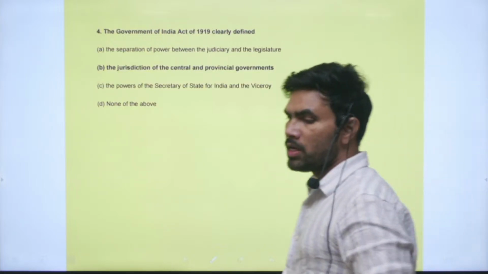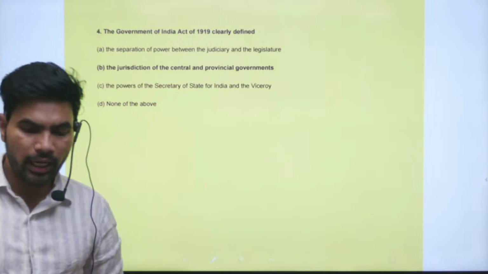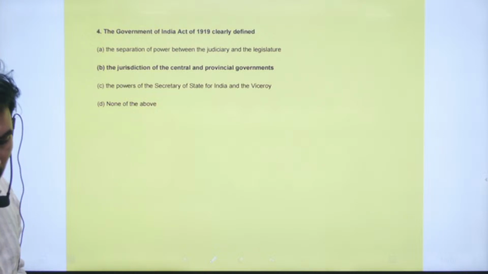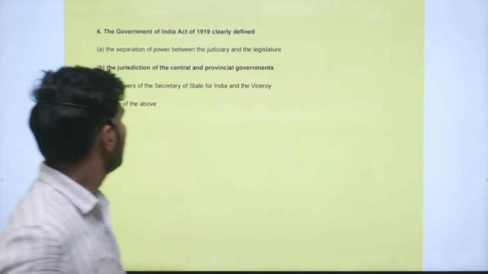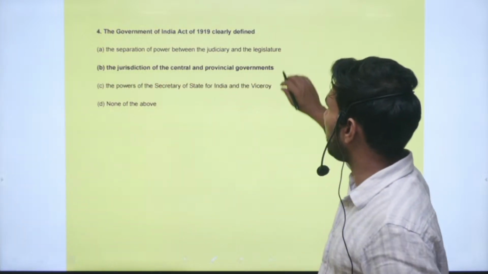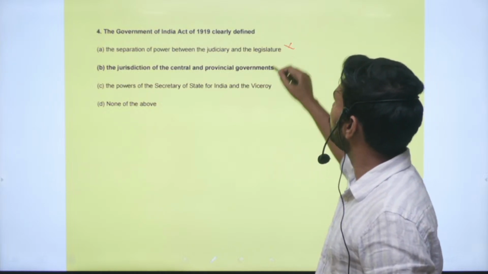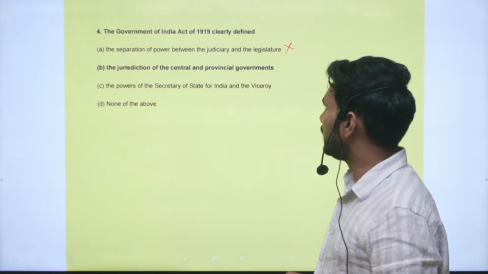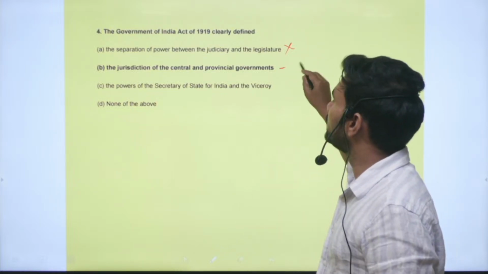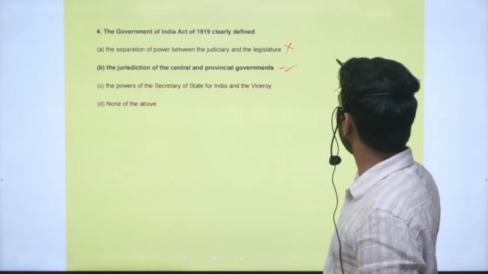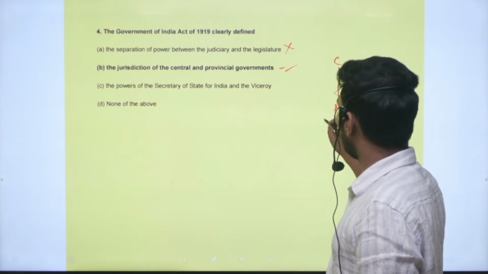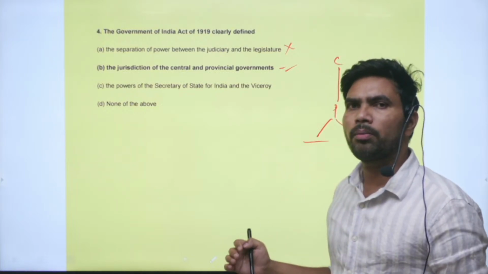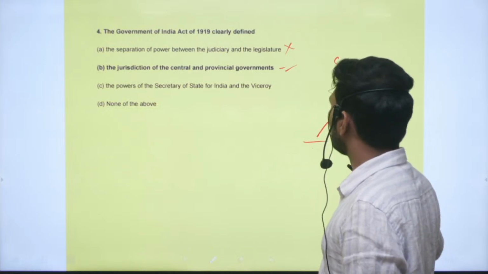Next question, question number 4. The Government of India Act of 1919 clearly defined which of the below? The separation of power between the judiciary and legislature has nothing to do with the 1919 Act. The jurisdiction of the central and provincial governments: yes, this is the division we will see. There is a division between the center and provinces. I am repeatedly explaining: there is also a division within the subjects given to provinces, reserved subjects and transferred subjects.